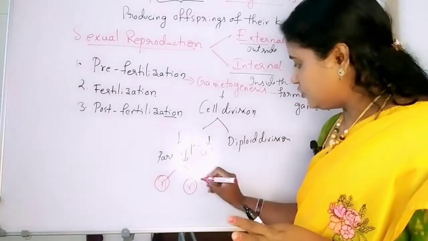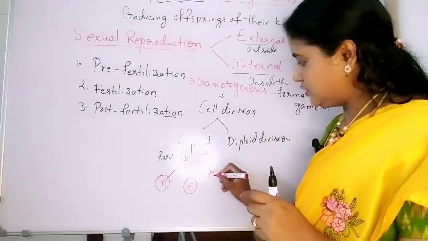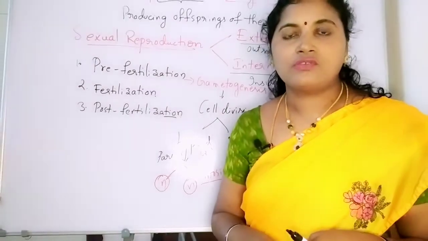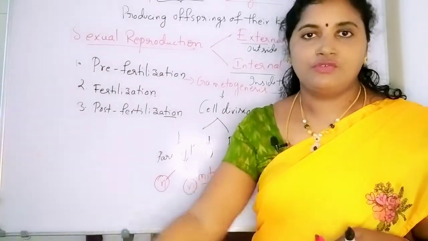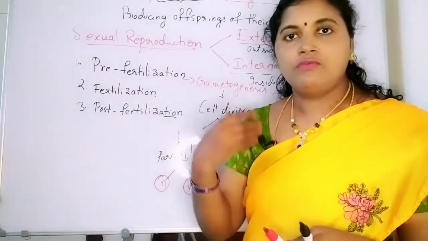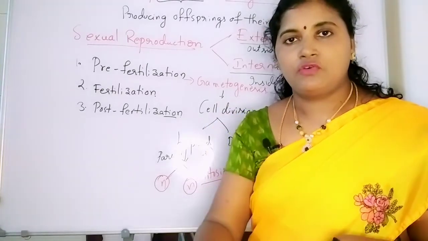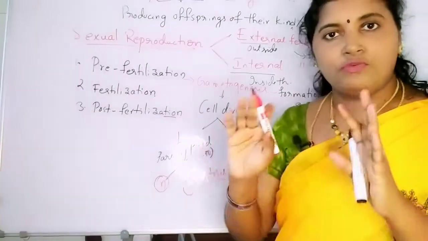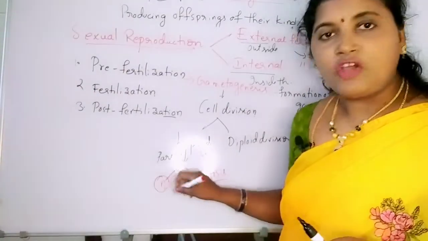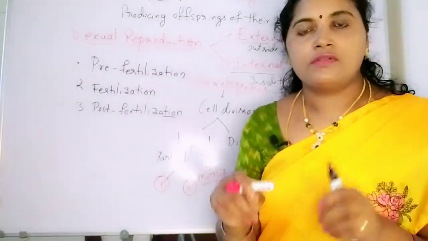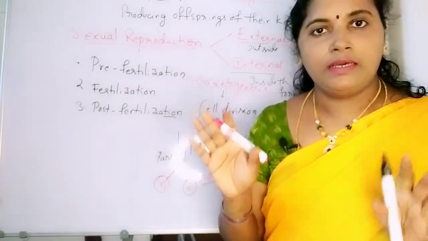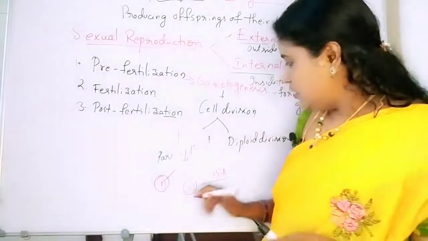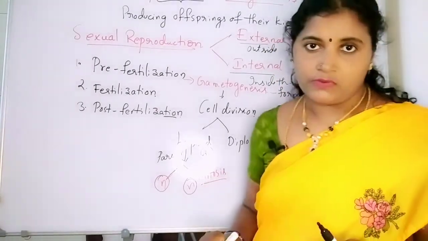This type of division is known as mitosis. Mitosis means one parent is producing two offsprings. For example, if the number of chromosomes is n, even in the offsprings' body the number of chromosomes will be n only. There is no change in the number of chromosomes in the mitosis process.